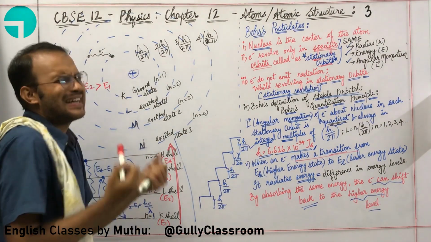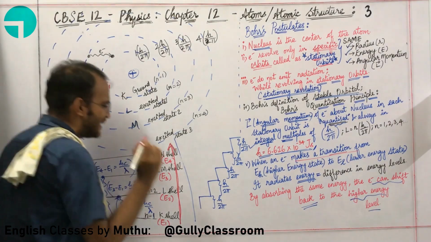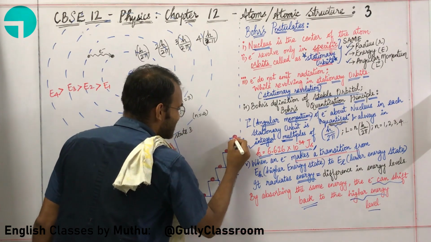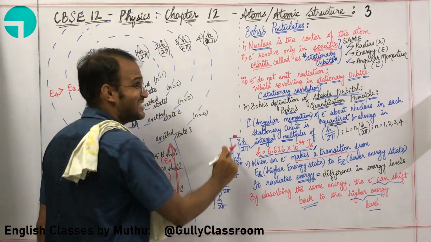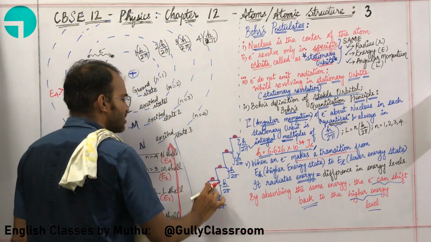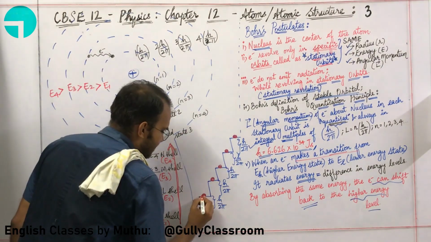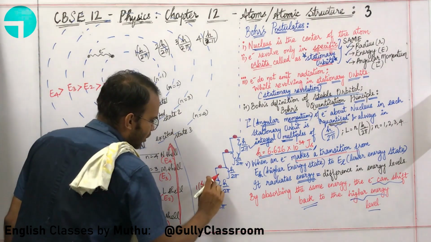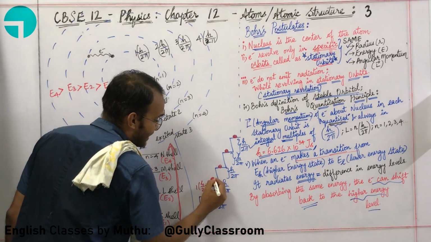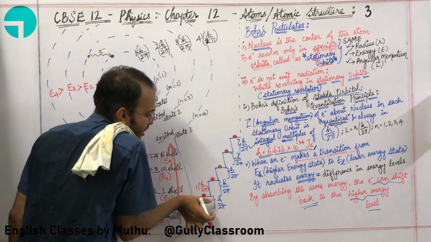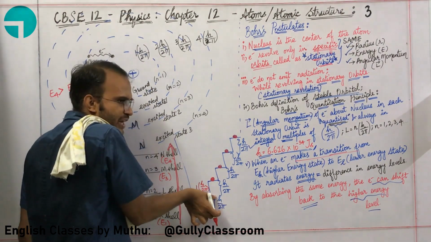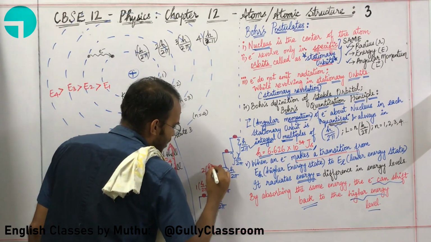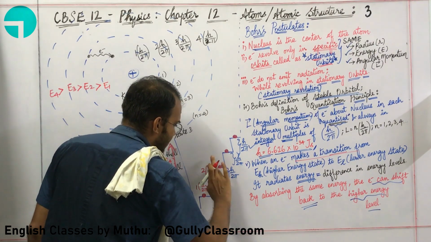Okay. Now, let us consider the electron like a ball. The ball can rest either here or here or here or here. It can rest only in these specific energy levels. So, energy levels are angular momentums. Here, I can write the angular momentum as 1 h divided by 2 pi. This is 1h by 2 pi, this is the second, so I am going to write 2h by 2 pi.